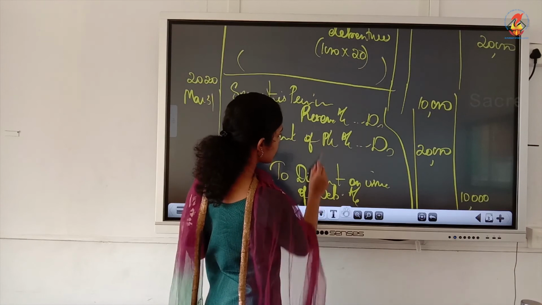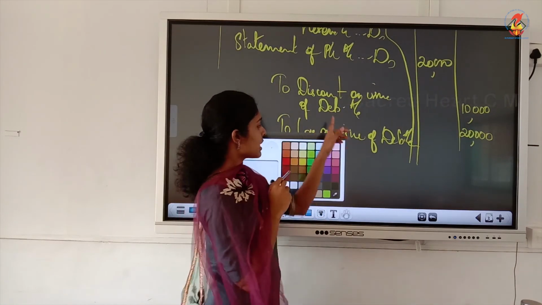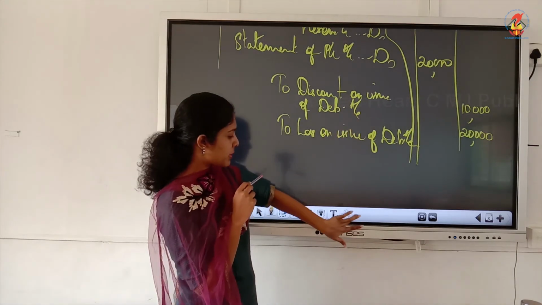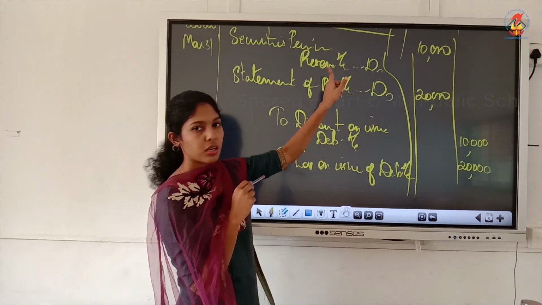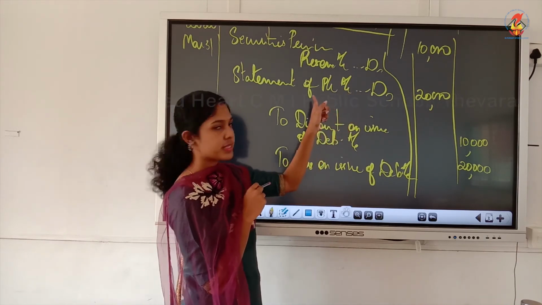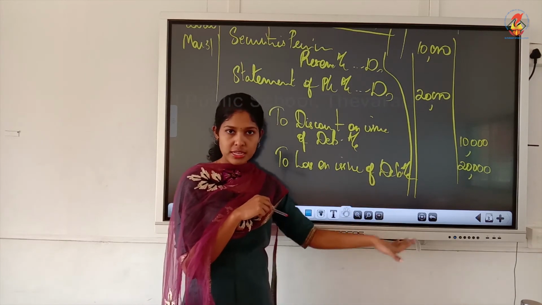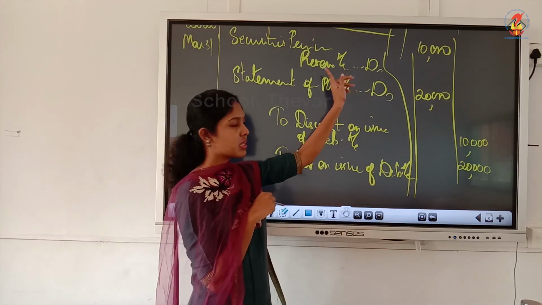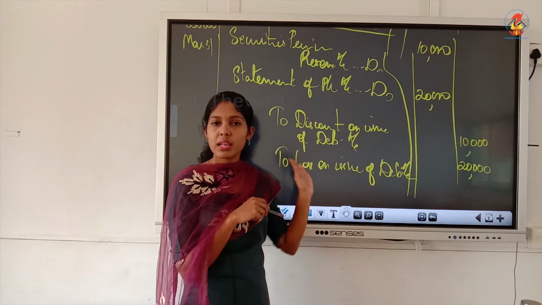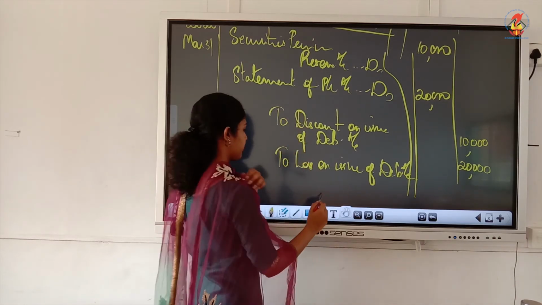Yeah, premium is 20,000. See, this does not mean like discount is being met from SPR and loss is being met from statement of P&L. That is not the meaning. Altogether we need 30,000 for writing off. In the question it is given SPR of 10,000. So the balance we took from P&L account. Okay, that is the meaning.